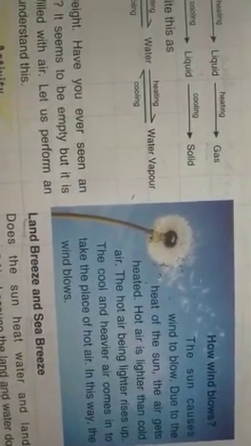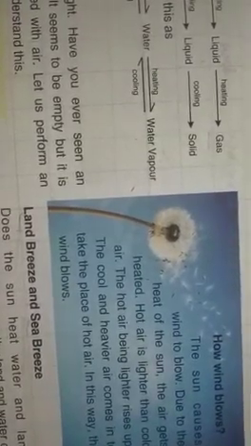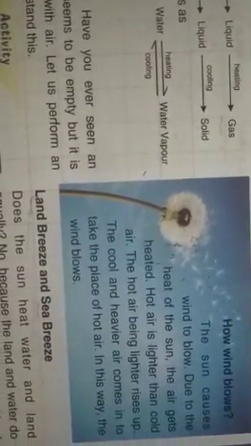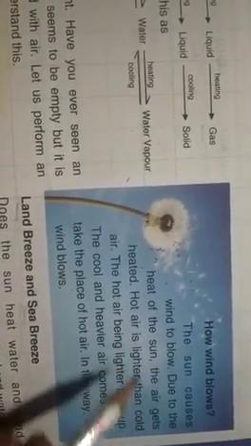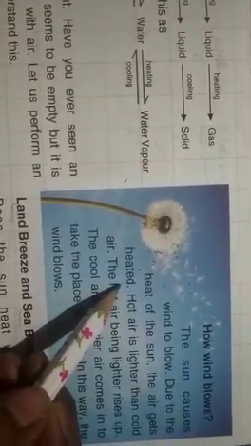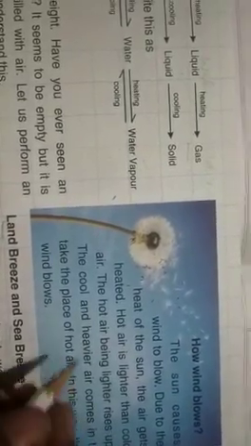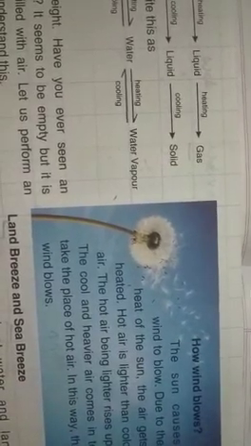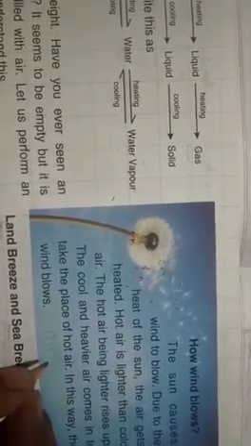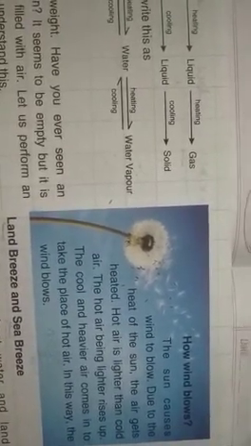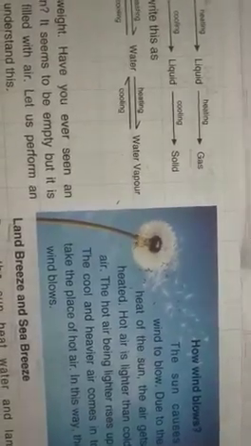Now, during summer days in the evening, when the wind blows, we feel cool, is it? So why is it so? What is the reason? Due to the heat of the sun, the air gets heated. And when it's heated, as we know, hot air is lighter than cold air. So due to this, the hot air rises up and the cool air, which is heavier, comes and takes the place of hot air. And in this way, the wind blows. Clear?